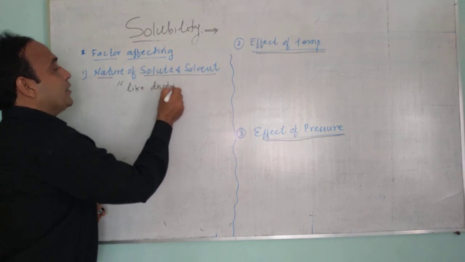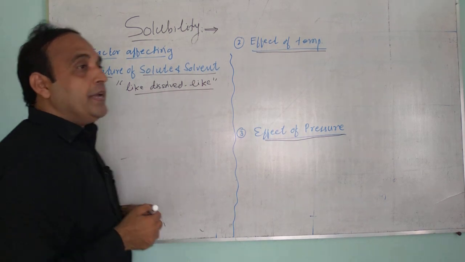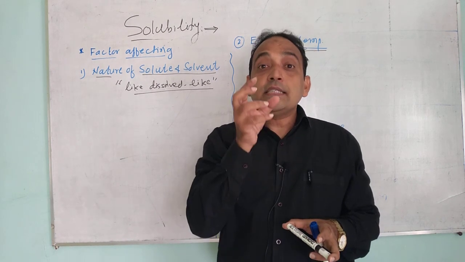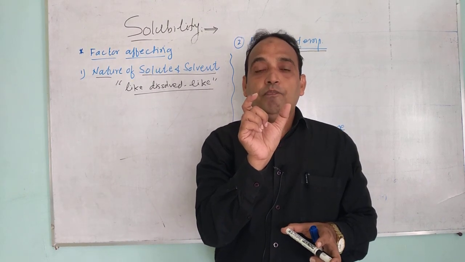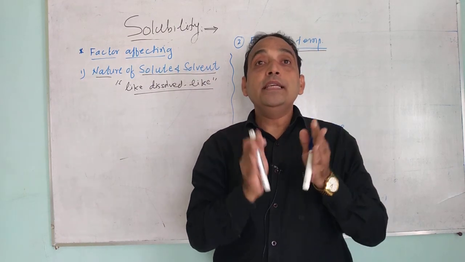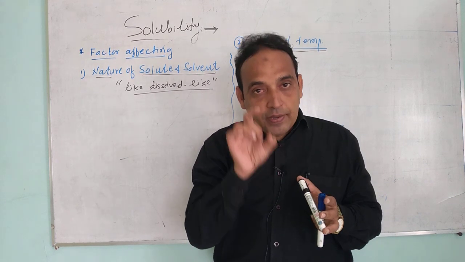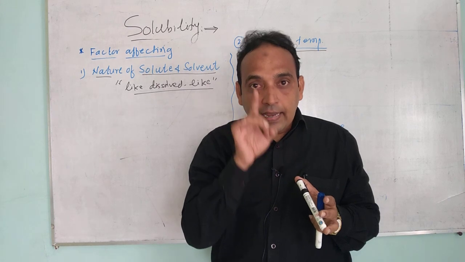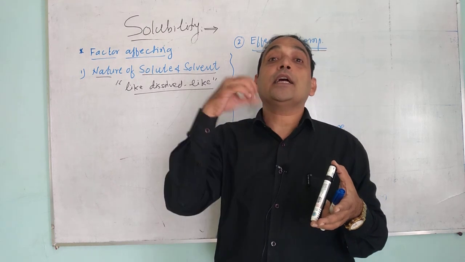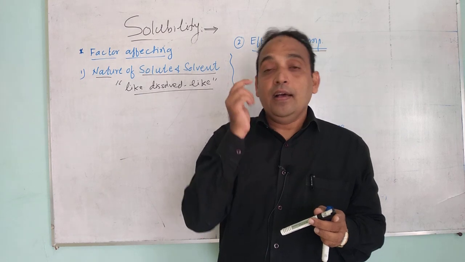How I explain it: it is based on the principle like dissolves like. Like dissolves like means the compounds having similar chemical characters, similar chemical properties, are readily or easily soluble in each other, rather than compounds having different chemical properties or different chemical characteristics.